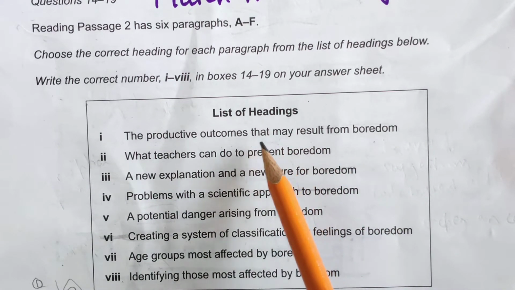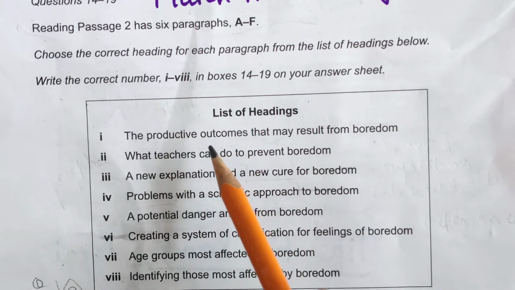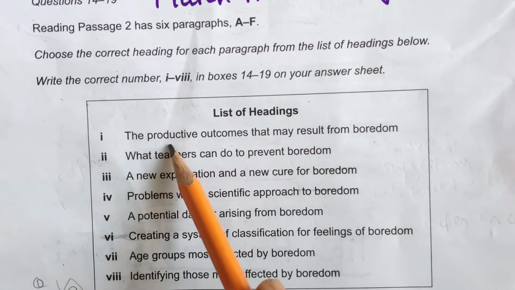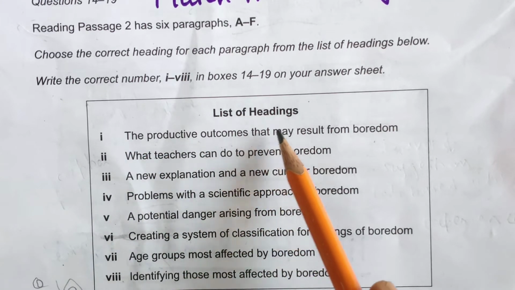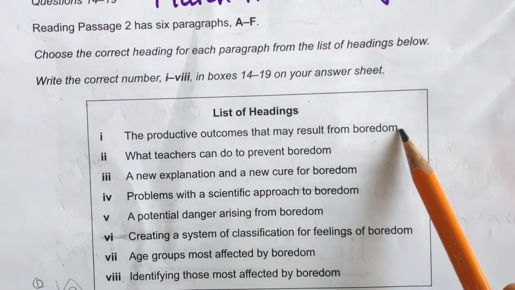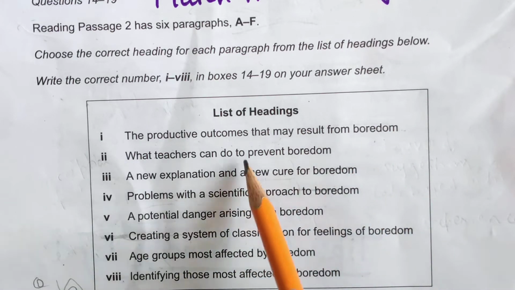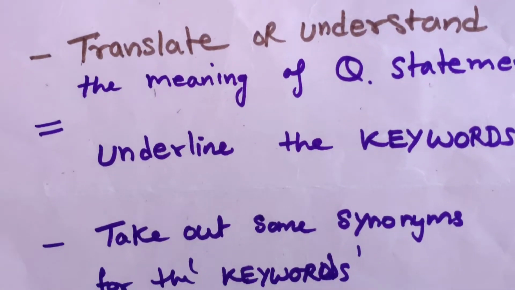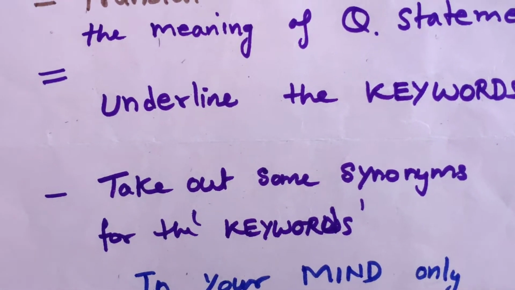Why am I reading it twice or thrice? In order to understand what this statement is saying about this topic. After understanding the meaning of this heading, let's move on to the next rule.